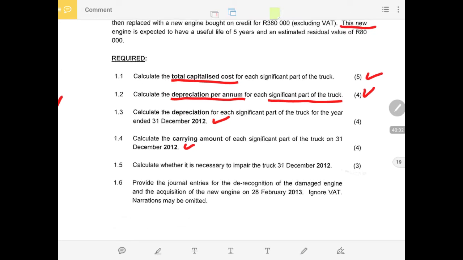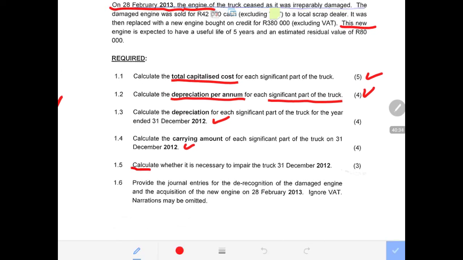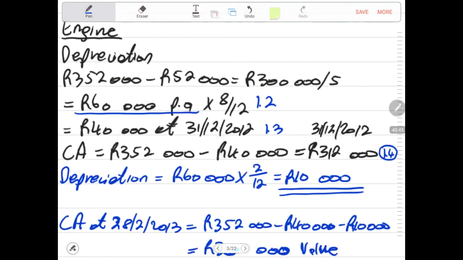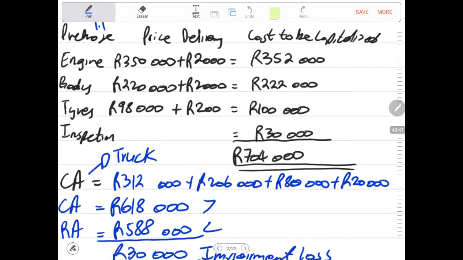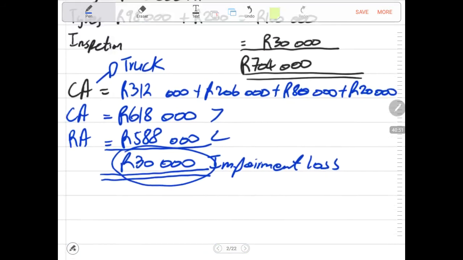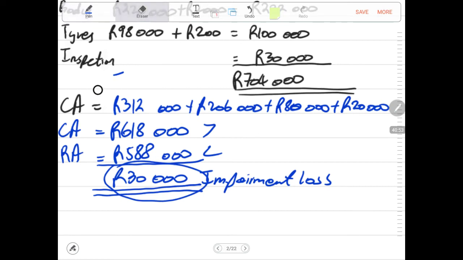Then now we come to 1.5. Calculate whether it is necessary to impair the truck at the end of December 2012. We are required to calculate whether the impairment is necessary. Impairment, yes, it is necessary. Why am I saying so? It is because we do have the impairment. So this is our 1.5.